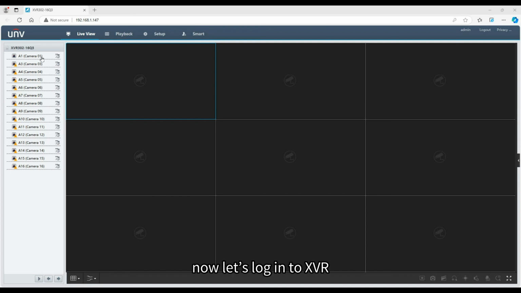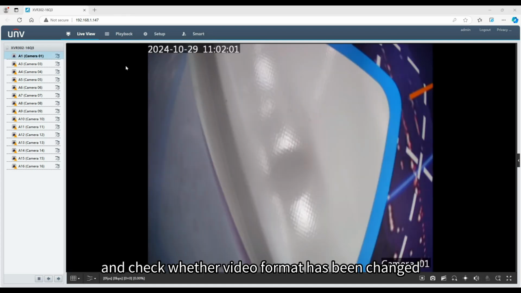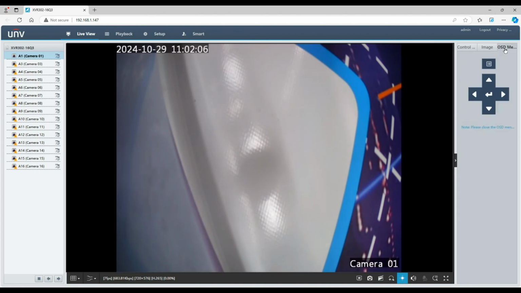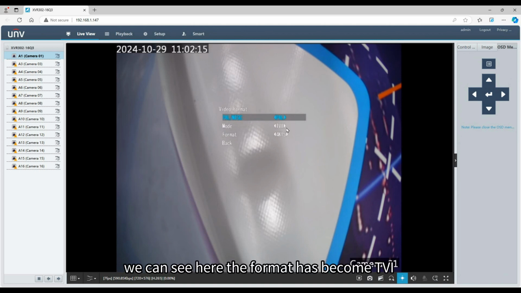Now let's log into XVR and check whether video format has been changed. We can see here the format has become TVI. So with this function, we can change video format of analog camera easily and conveniently.